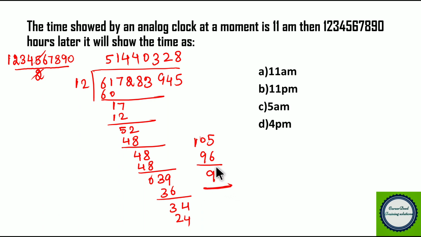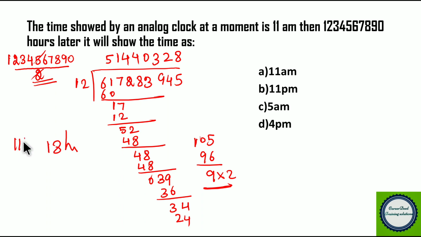Right. Now please don't take 9 hours after 11 am, because you have already divided by 2, right? So multiply this with 2. So 9 into 2 you get 18. Actually 18 should be the remainder if you divide by 24. Since I divided by 12, I am getting only 9. So if you directly divide this value by 24, you will get 18 only, right? So it is 18 hours after 11 am.